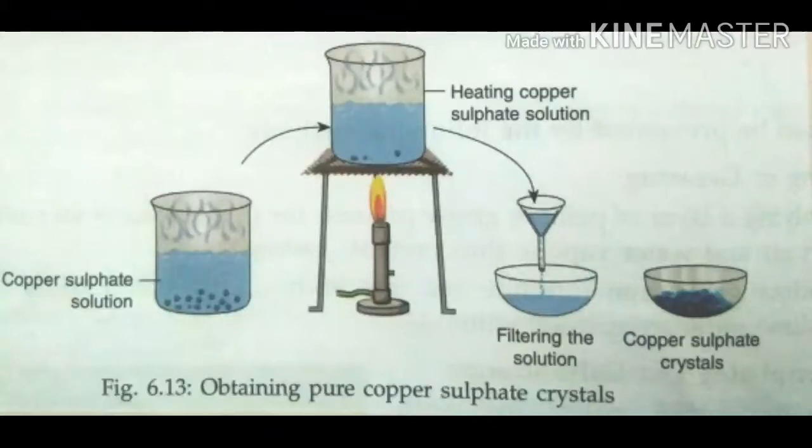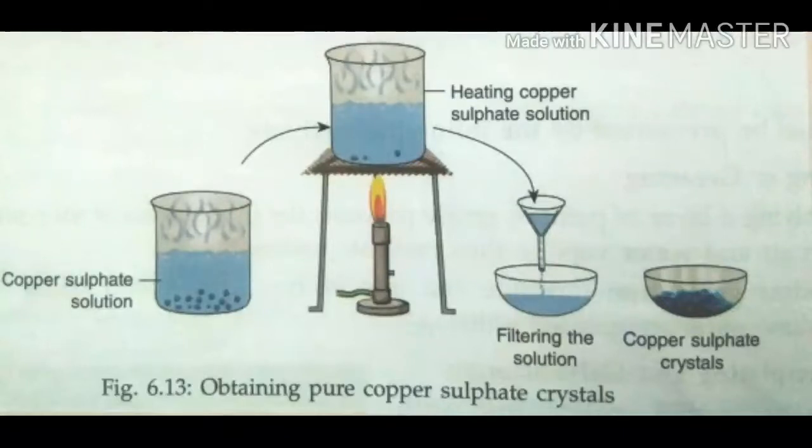Add the copper sulfate powder slowly while stirring continuously. Continue adding the copper sulfate powder till no more powder can be dissolved.